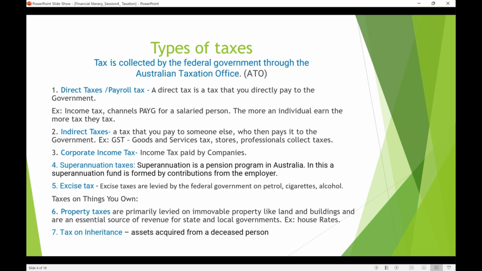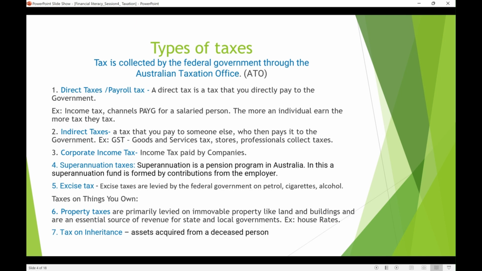And the superannuation taxes. So superannuation is a pension program. Every country has a different name. In India, I know we call it a provident fund. In Australia, we call it superannuation. A superannuation fund is formed by contributions from the employer, basically, if they're employed with somebody. Otherwise, self-managed super can also be done, mostly by self-employed or business people.